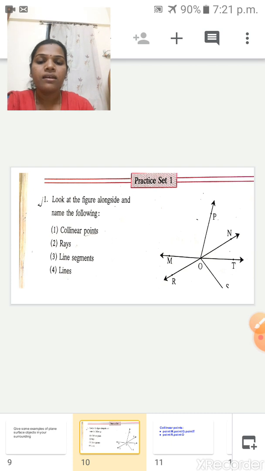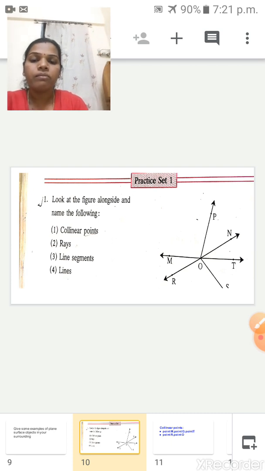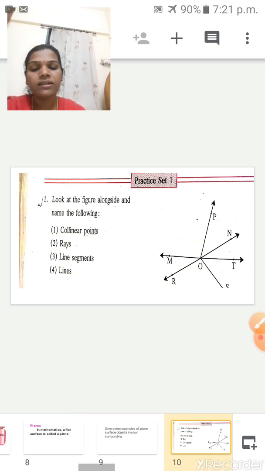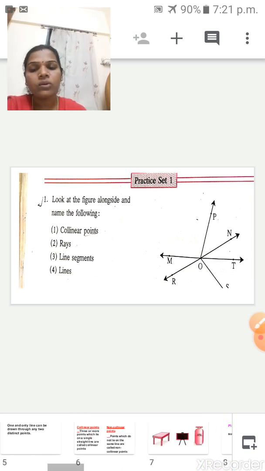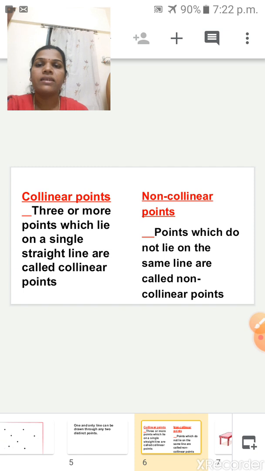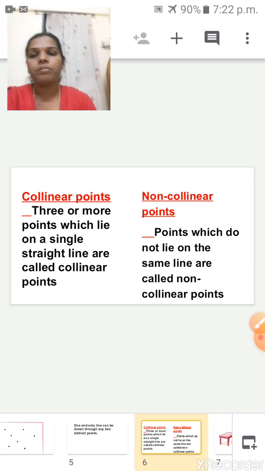Yes, children. Before I start this one, I would like to recap today's session. First, what I had taught: collinear and non-collinear points. So what are collinear and non-collinear points? Tell me. Yes, points on a straight line are called collinear points.